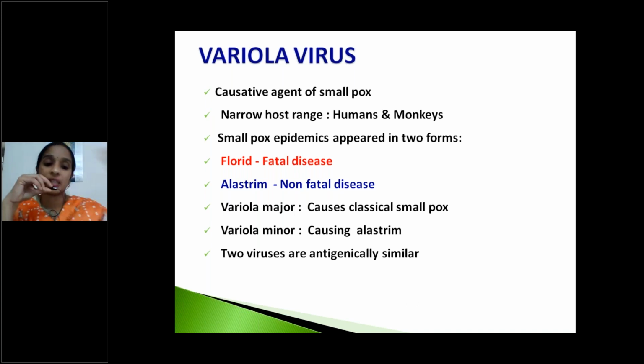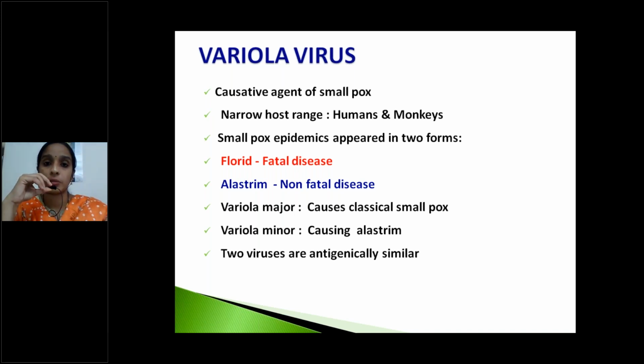Okay, there is nothing different between variola major and minor, except their pathogenic capacity. Both exhibit the same type of antigenic structure, and all characteristics and morphological characteristics are similar.